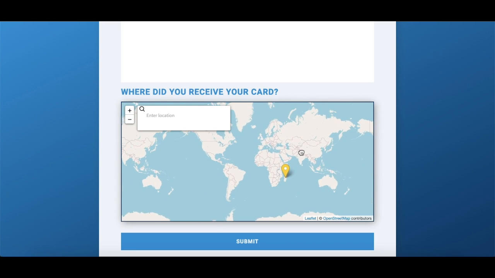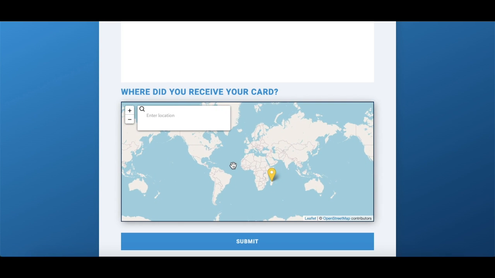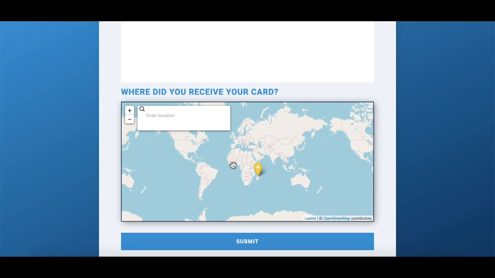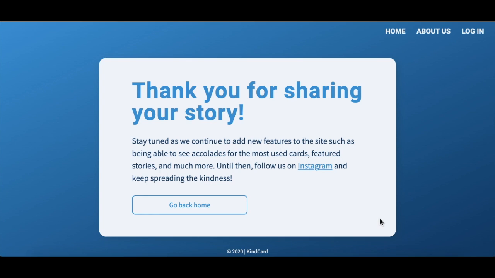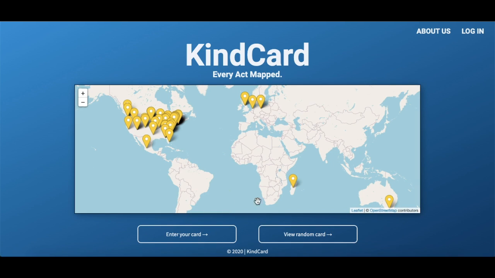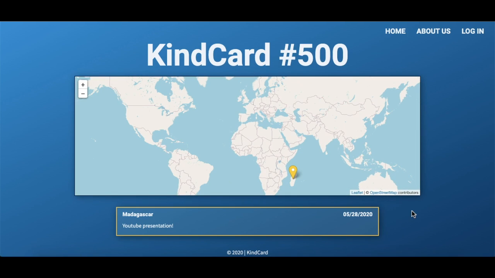So as you can see, all those other locations automatically clear out too if we want to fine-tune our selection or choose somewhere new. So I'll hit submit. We get this thank you page, a link over to an Instagram channel. And on the back end, the user will receive a thank you welcome email that I have fired off on a MailChimp marketing campaign. But if I go back home, you can now see our new card down in Madagascar.